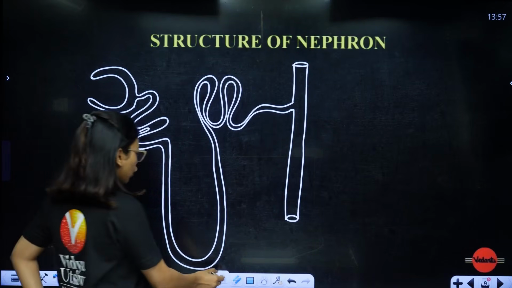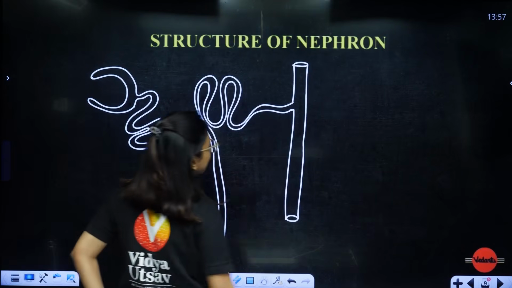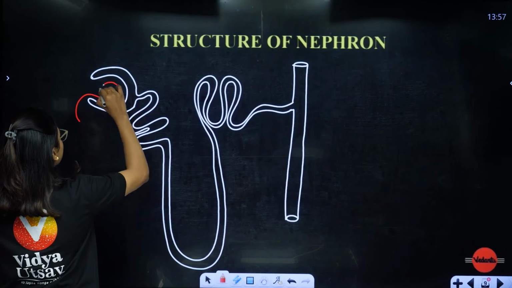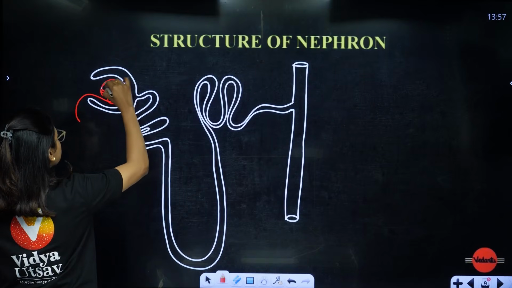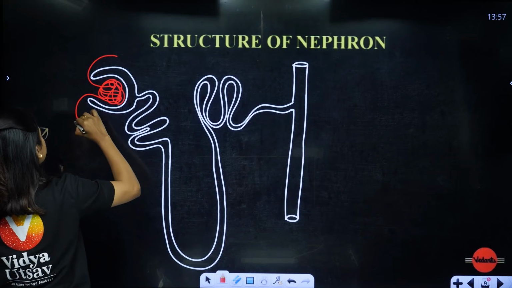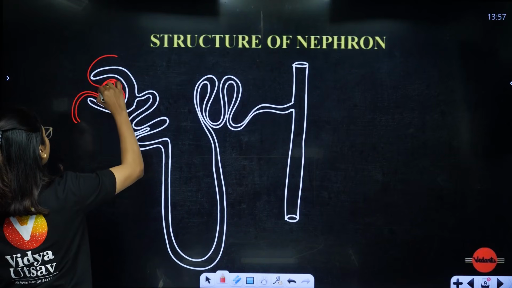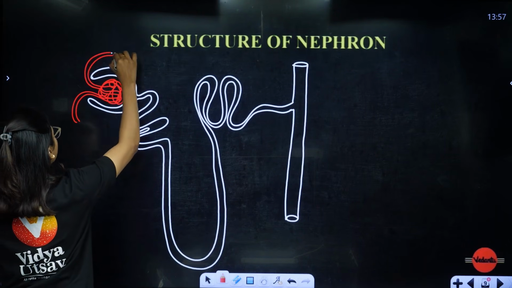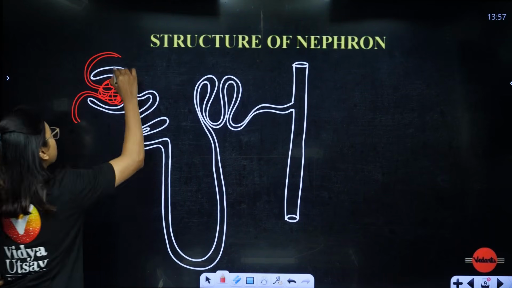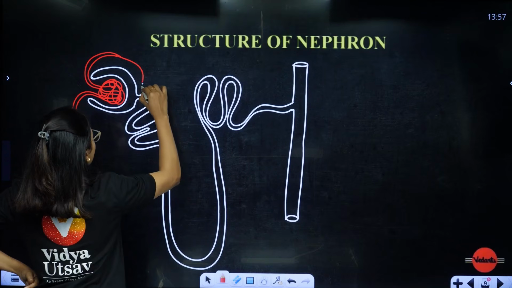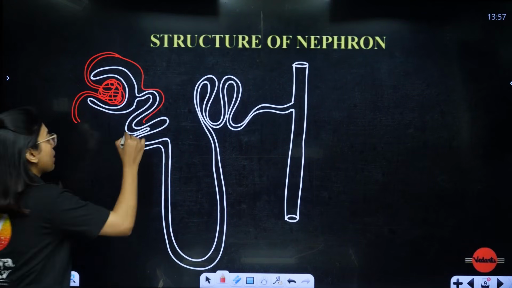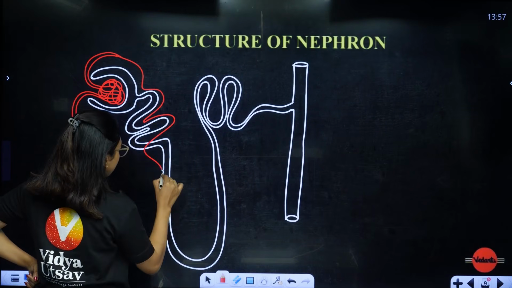Now, talking about the tuft of capillaries and your blood. Here you will have a tuft of capillaries, a bunch of blood vessels, and the blood vessels exit out like this. This is the efferent, the one taking the blood out. Now the efferent is going to stretch towards the loop of Henle, because the countercurrent mechanism has to happen here. So just remember, they're going to connect like this.